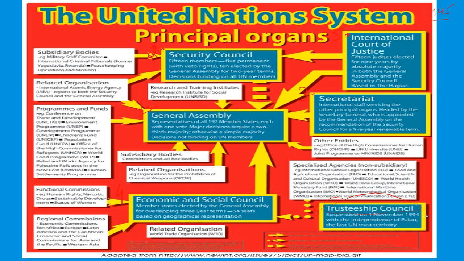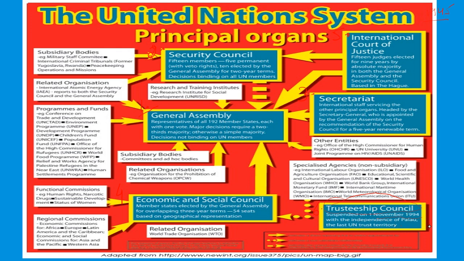So accordingly, all the territories that were put under the trusteeship council kept gaining independence, and that's why, since there were no territories to look after, on 1st November 1994, with the independence of Palau, the last UN trust territory, the trusteeship council was disbanded. So in 1994, the trusteeship council is disbanded.